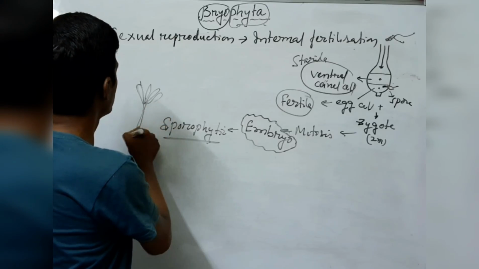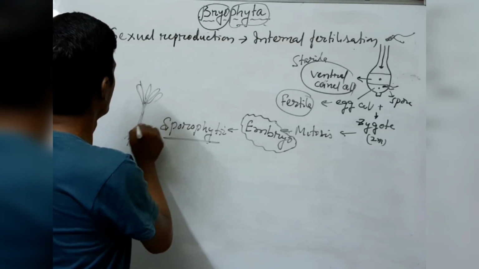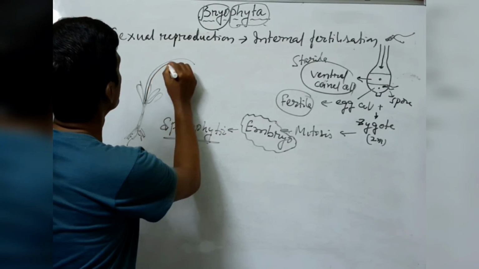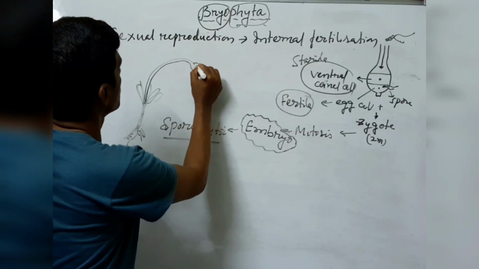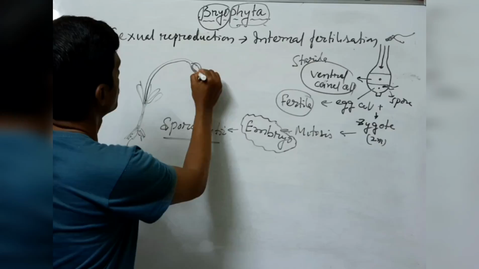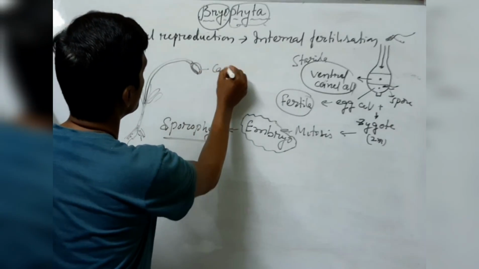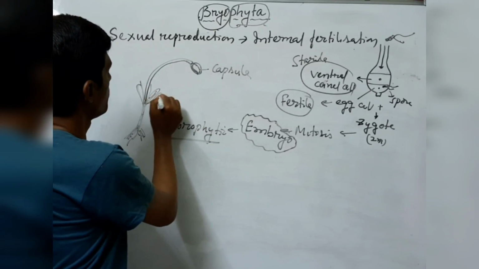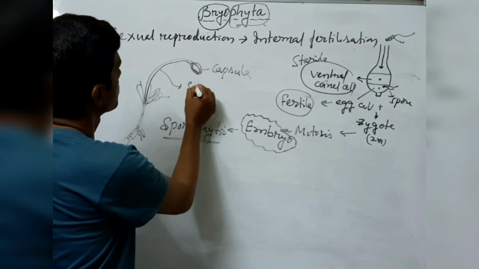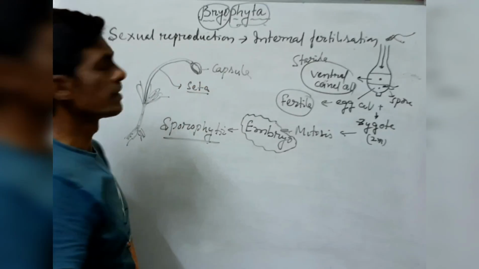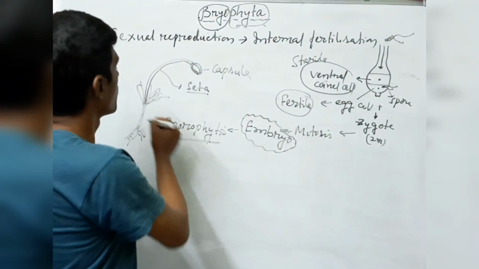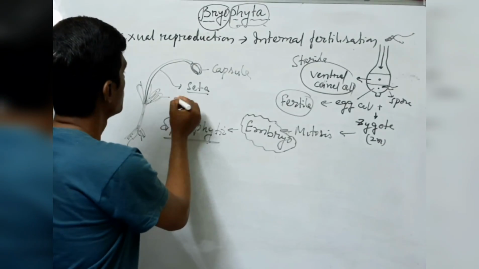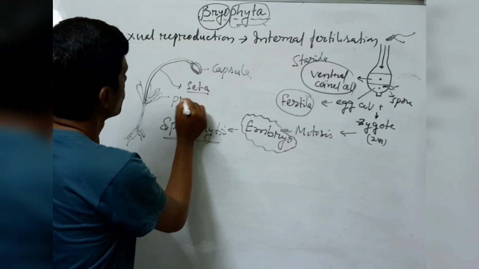In the moss plant, a leafy structure is there, and from that they produce a capsule. This is called the capsule, this is called the leafy part, and this is called the seta. So the plant body is divided into capsule, seta, and here the leafy parts. We can say protonema also.